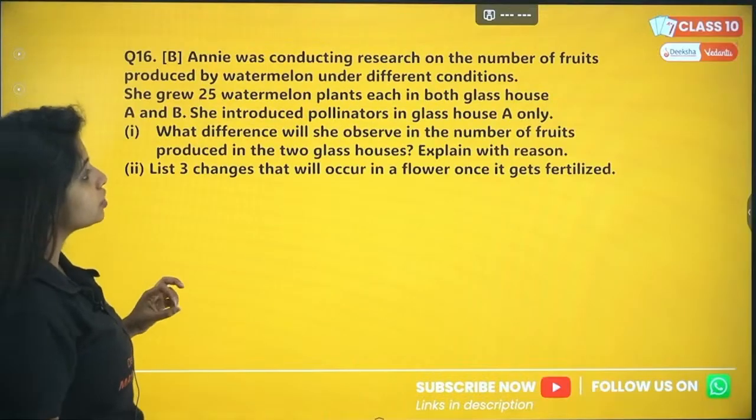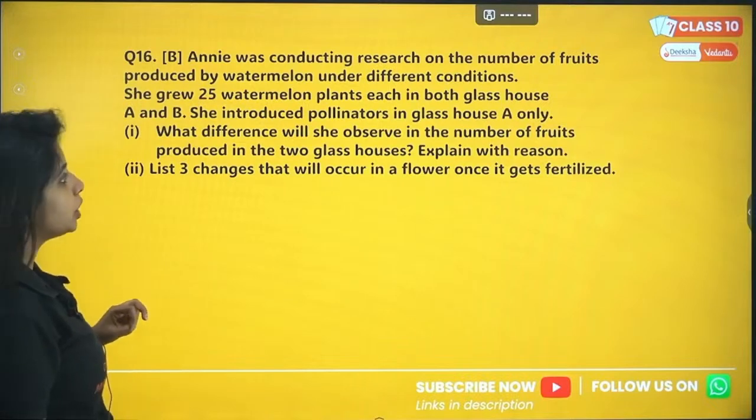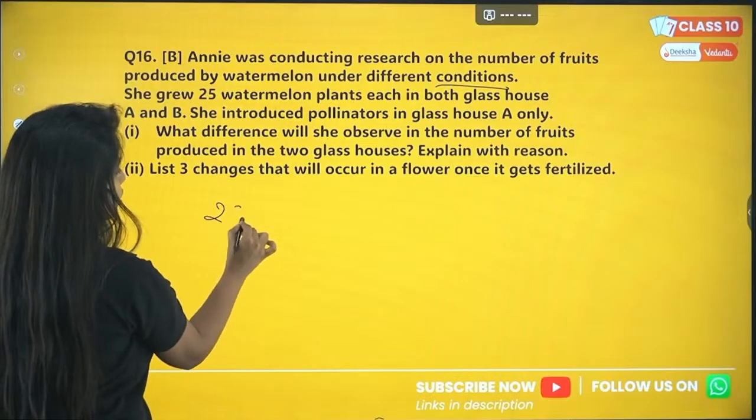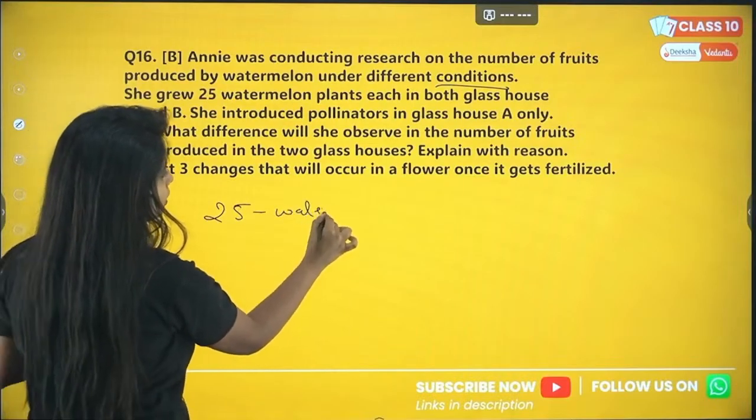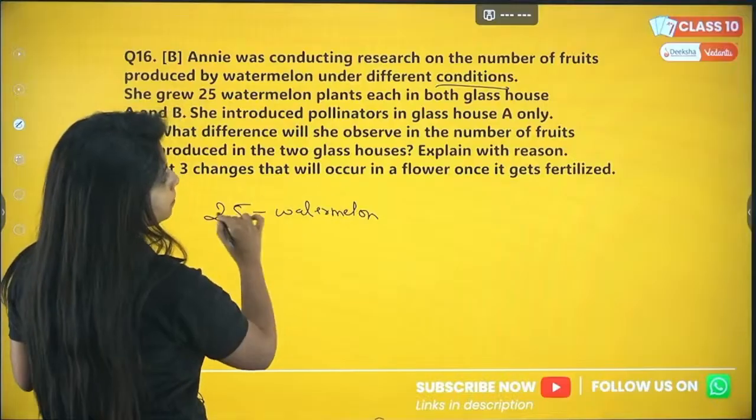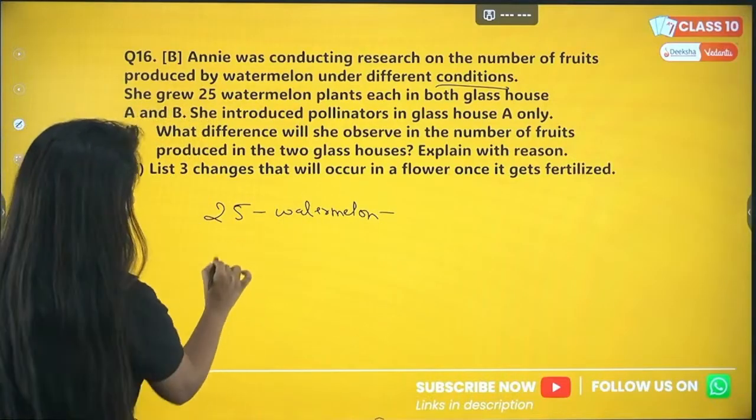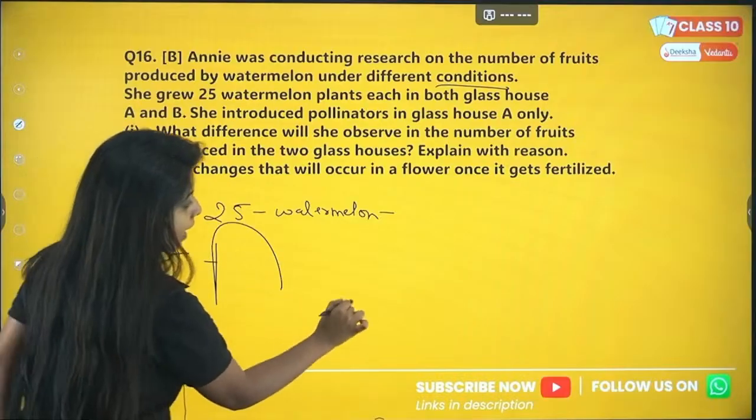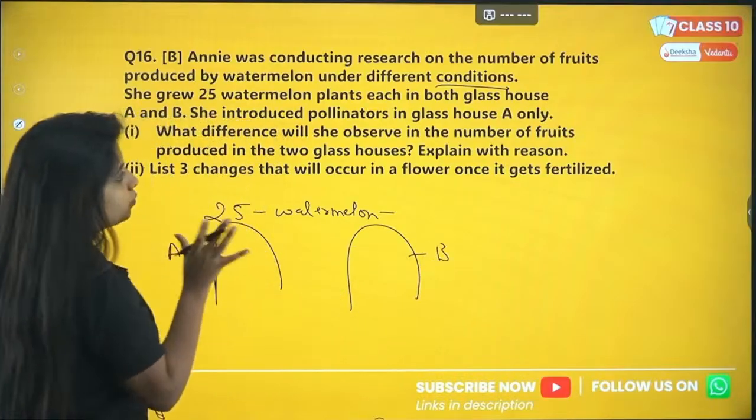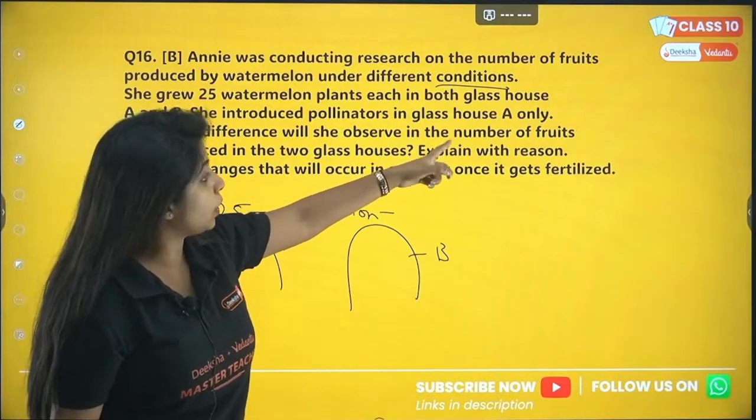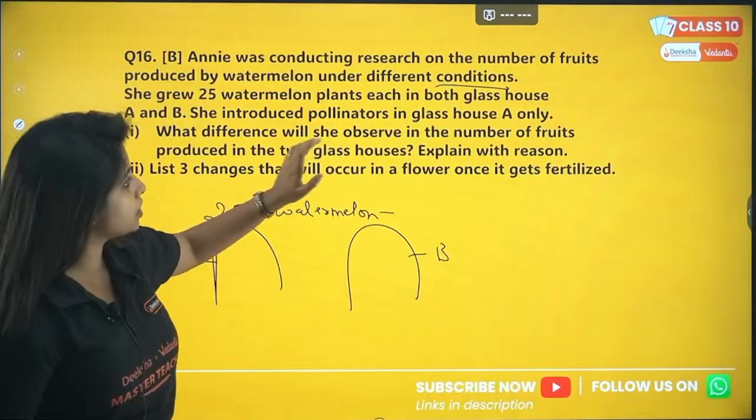Annie was conducting research on the number of fruits produced by watermelon under different conditions. She grew 25 watermelon plants, each in both glass house A and B. So in glass house A and B, she planted watermelon. What difference will she observe in the number of fruits produced in the two glass houses?